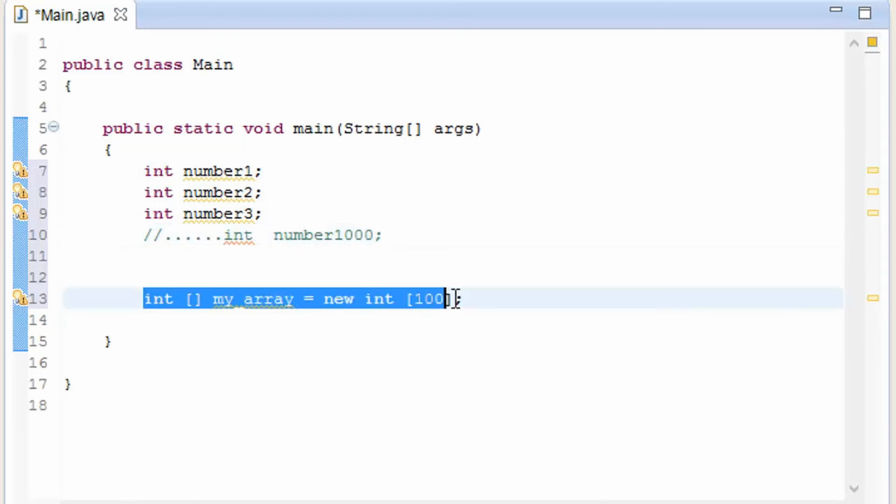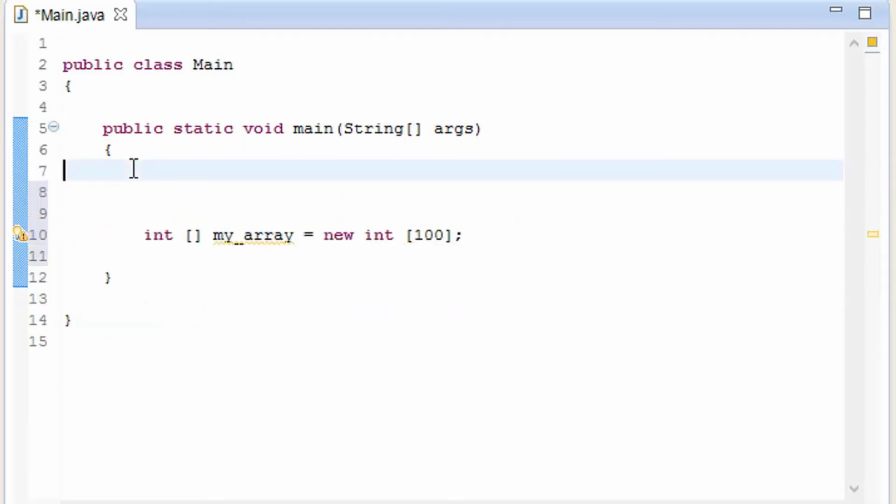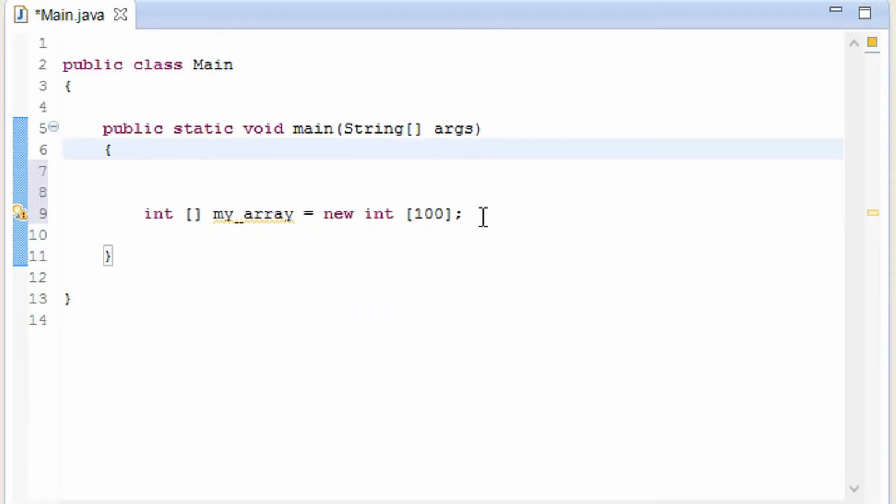That was the piece of line I just added over here. It is giving the value which is going to be number 100. So as a Java developer, you have one bonus point. That bonus point is that array actually understands the value, and let me explain that. As you know, this is int square bracket, this is my array, and then we add a new sign, so it actually understands that is the value where this variable is going to start. It is going to be int and it is going to be the value that is 100.